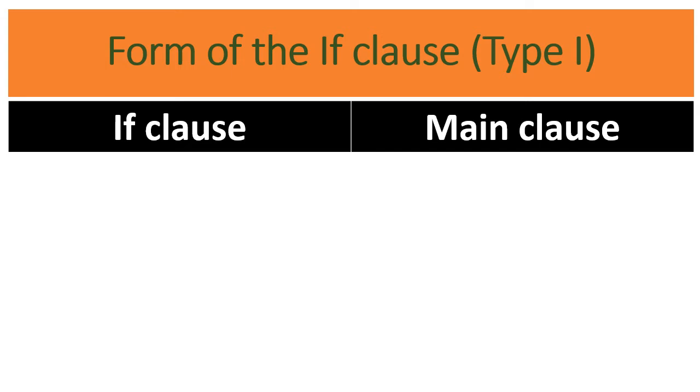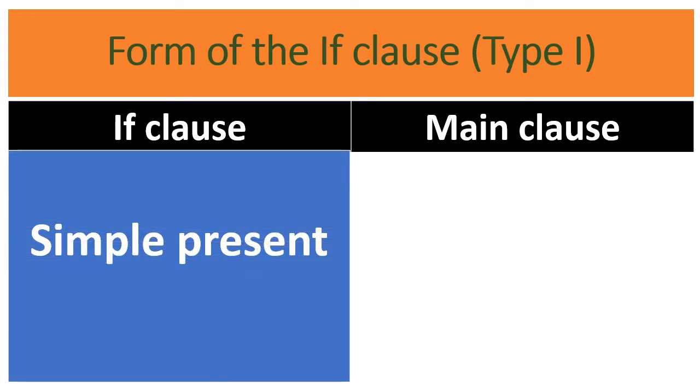One is the if clause, the conditional clause, and another one is the main clause, that is the resultant clause. Always the if clause should be used in simple present. Here, in type 1 that you have in your textbook, you have only simple present in the if clause.